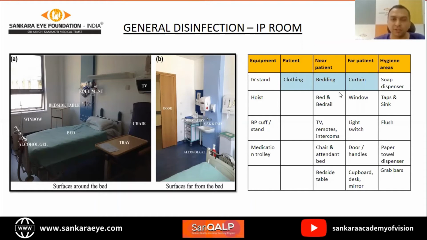So we have to be alert about the fact that all these things are potentially going to come in contact with the patient or their attendant. All these things need to be thoroughly cleaned once the patient leaves the room. Only if we elaborate all these items, list it out properly, will our housekeeping and our facility team be able to identify and clean this. Otherwise, just a blanket statement that clean everything does not mean anything.